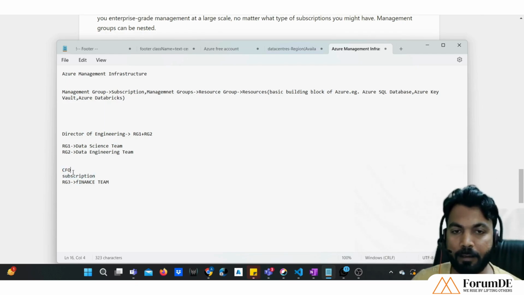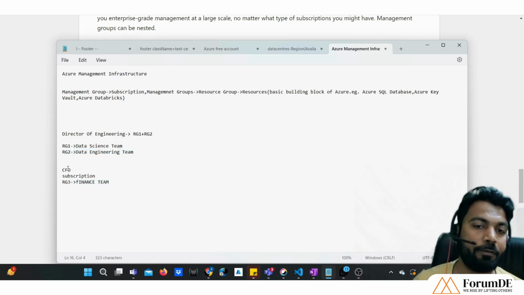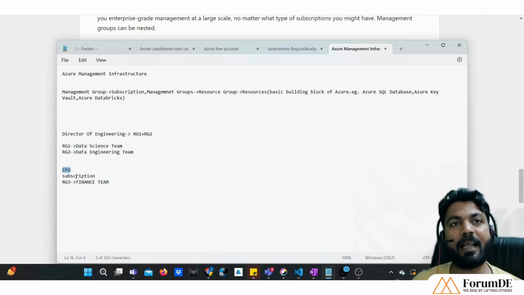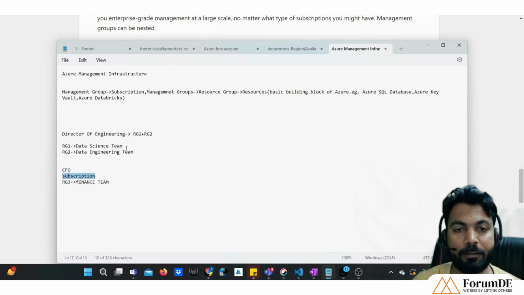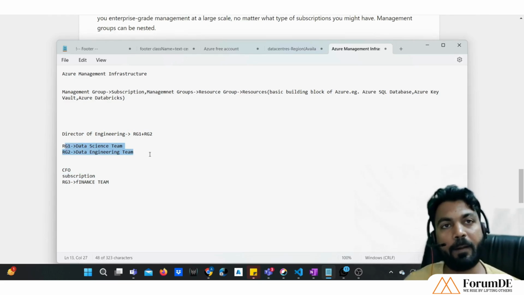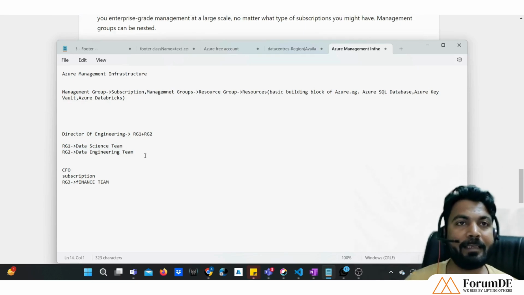Suppose this RG3 is inside another subscription, not the subscription we talked about here. To this CFO, we will be giving access to this subscription and not to the subscription under which these two resource groups are present. Okay, I hope that these things are making sense to you.